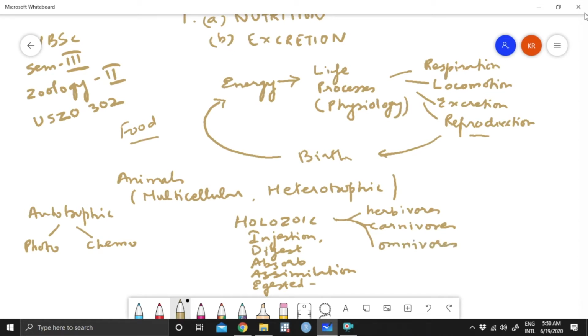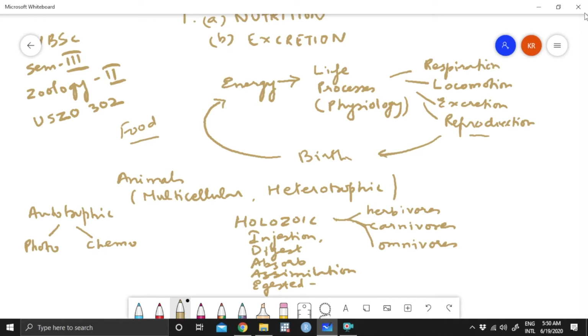The other words are herbivorous animals, carnivorous animals, and omnivorous animals. So this is the holozoic mode of nutrition, which comes under heterotrophs.